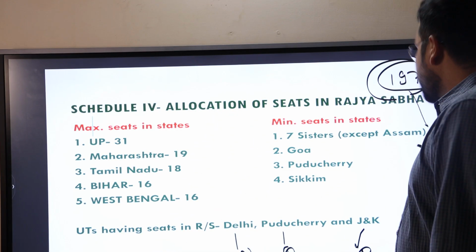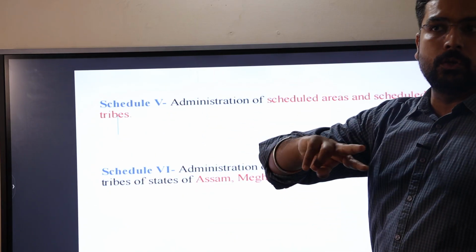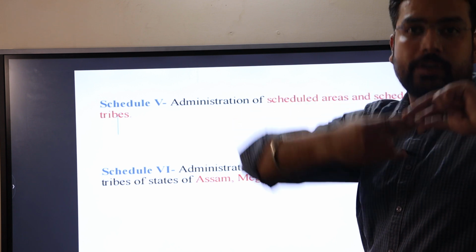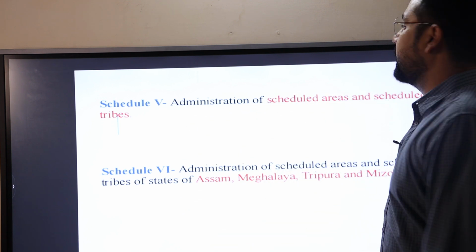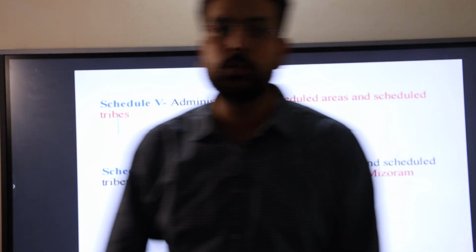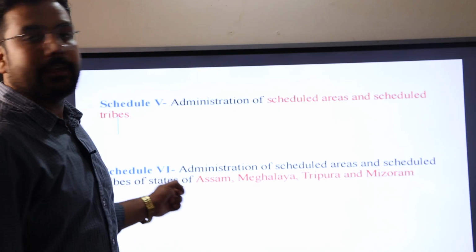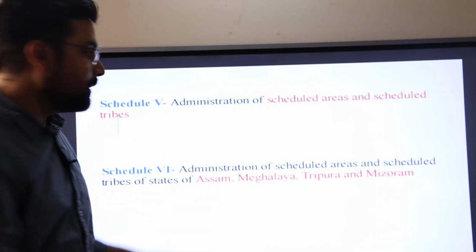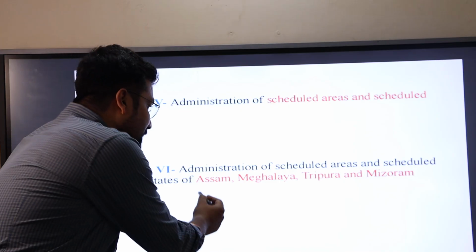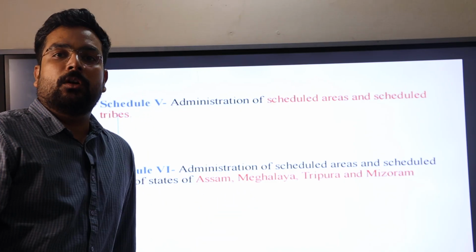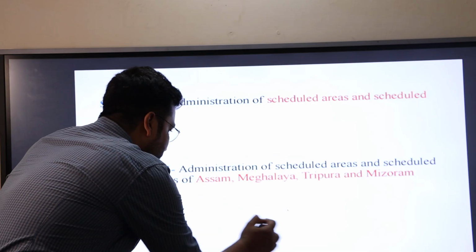Next, 5 and 6, as we have discussed. These are the 2 schedules, basically the twin sisters, that talk about administration and control of scheduled areas and scheduled tribes. Both are the same. The difference is that Schedule 6 talks about 4 major states that are different from the rest of the territories, namely Assam, Meghalaya, Tripura and Mizoram. We can identify them as ATMM.